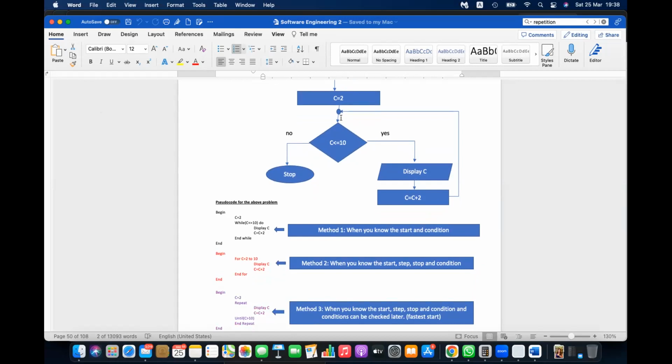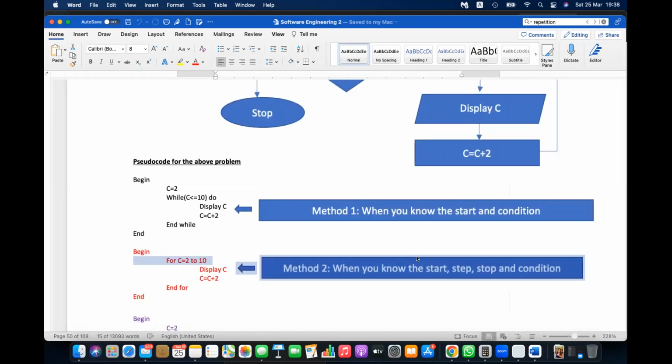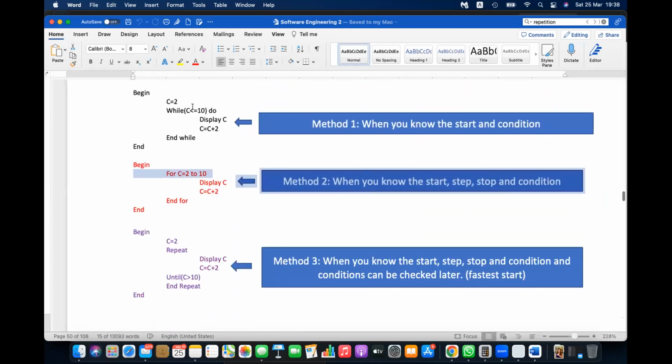In a flow chart, to show the repetition, you can draw arrows backward. But when you are writing that, you cannot draw arrows. Then you have to write the condition either at the starting point or at the ending point, or you can give everything at the start. Here in this pseudocode, in the first format, the starting value is given, c equal to, and the condition is also given before we begin. In the second one, the starting point is given and the limitation is given.